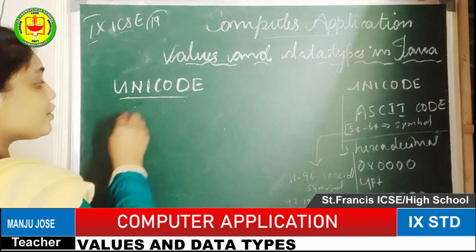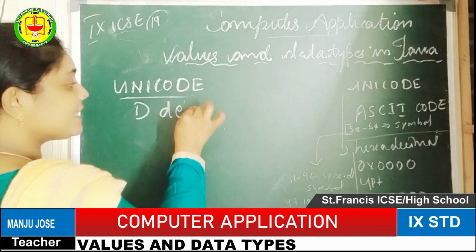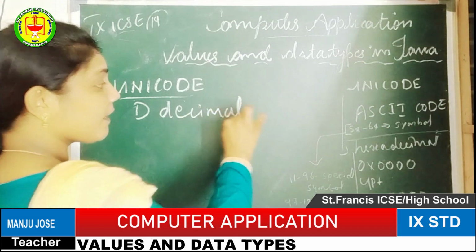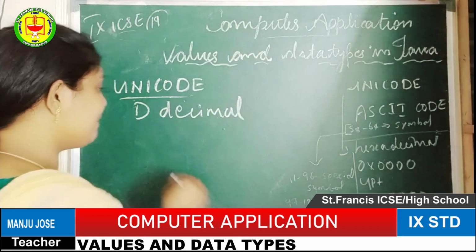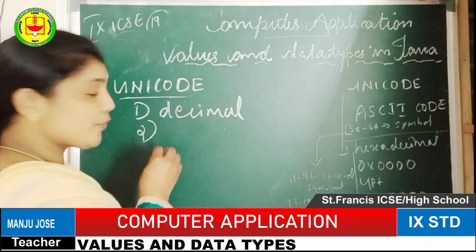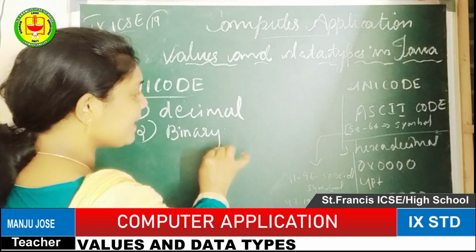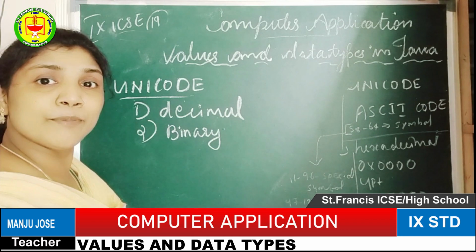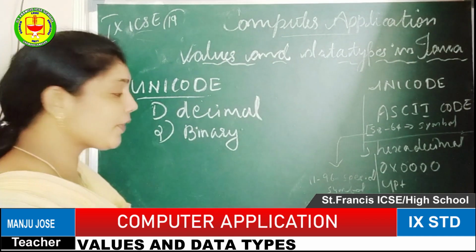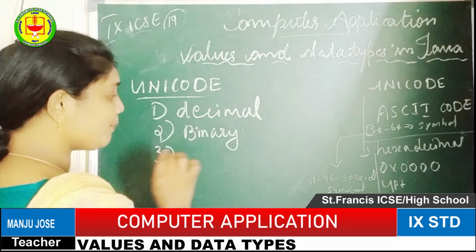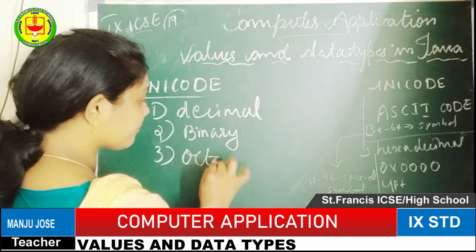Okay, the first group we can consider is the decimal number. The second group is known as the binary number. I already explained it in the first class before the school closed, I think. The third numbering group is the octal number.